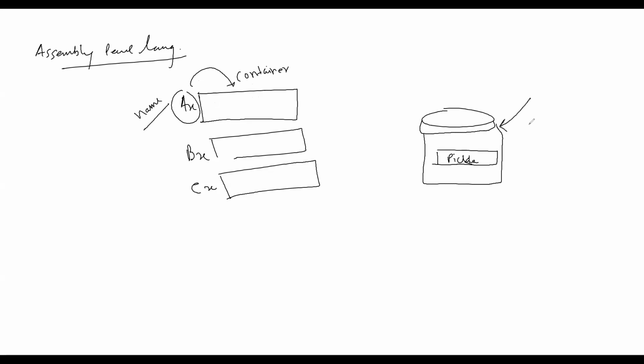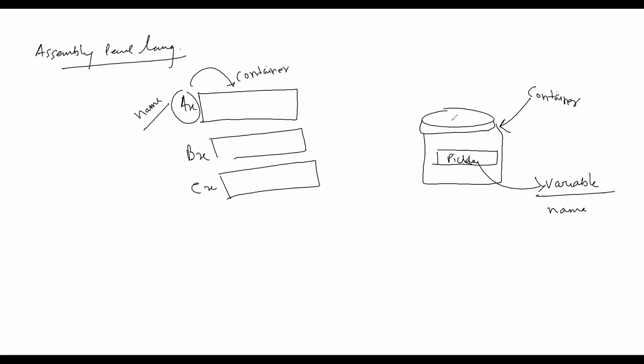This jar is nothing but a container, and this name is, say, a variable name. I don't know what a variable is, but I'm telling you this is a variable name.